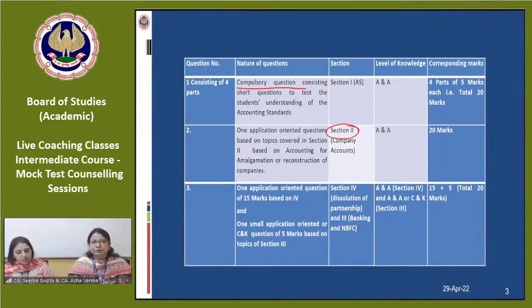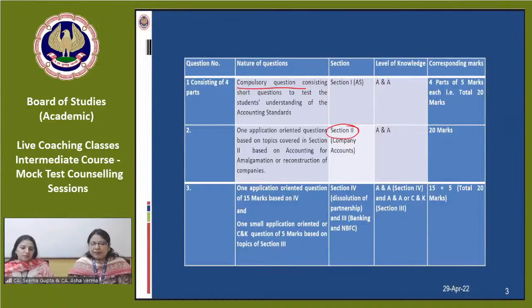20 marks from the accounting standards and 20 marks from either the amalgamation or the reconstruction chapter. So you have to prepare both these topics very carefully and thoroughly. Not only understanding the provisions or the concepts given in the study material, the students are expected to solve the practical problems on their own, because as many problems as you solve, you will gain more and more confidence. There are a number of questions given in the study material, besides our other knowledge inputs where we are providing the question bank to you.